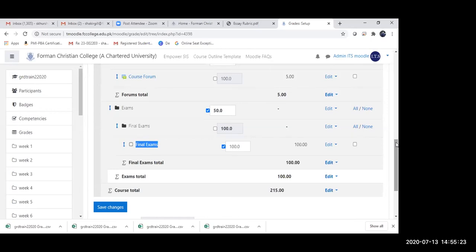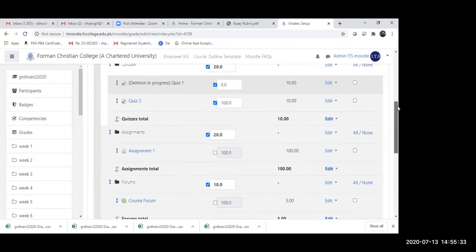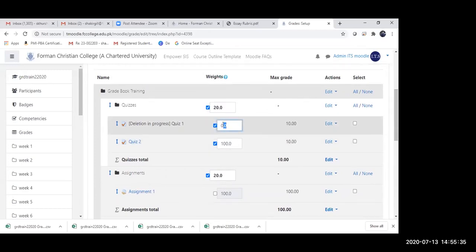But for the students, unless they are assessed, the marks are going to appear as blanks. So the one that I have turned into 0 will appear under the gradebook, but it will not have any impact on the calculation. That is why I put 0 for the weightage.